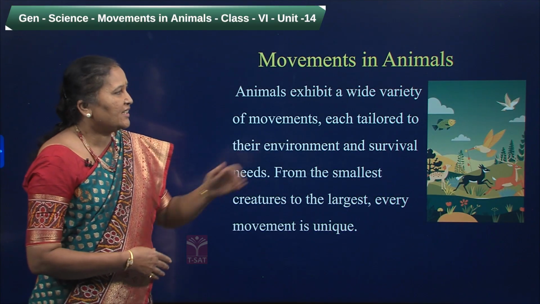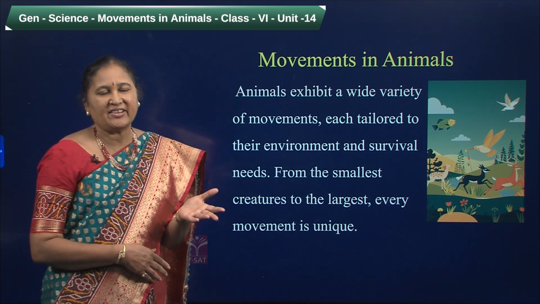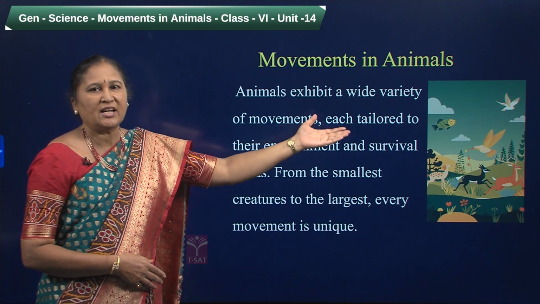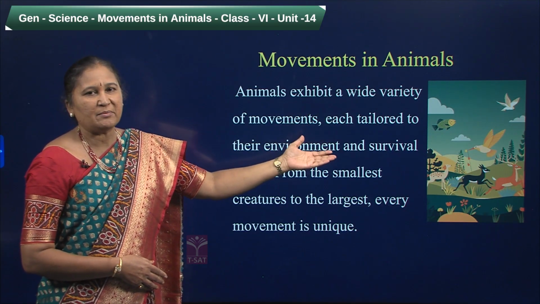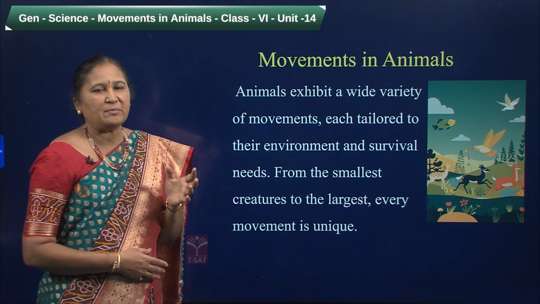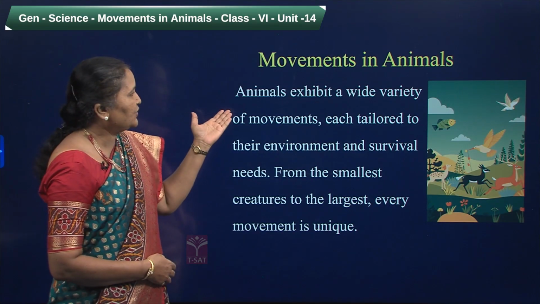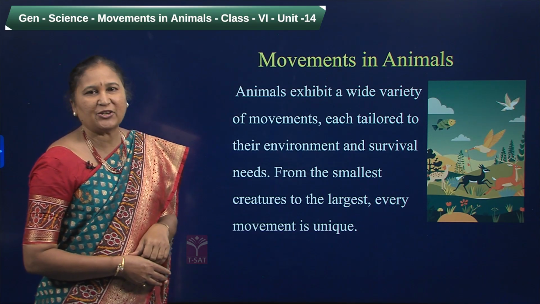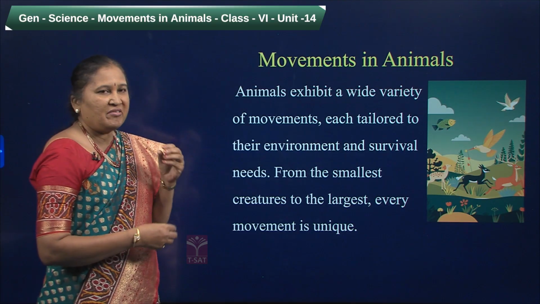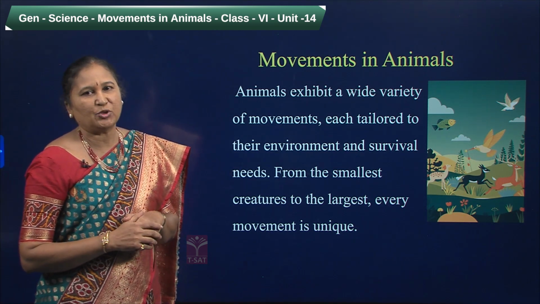Observe here children. You know that animals all move from one place to another place. But do they all move in the same way? No. If you observe this picture, fishes swim in the water, birds fly in the air, and some animals live on the land. But they also show a diversity in their movements. Some animals run, some walk, some jump, some hop. Animals exhibit a wide variety of movements according to their environment and also for their survival needs. Every animal, from the smallest animal to the largest animal, shows movement, and that movement is unique.